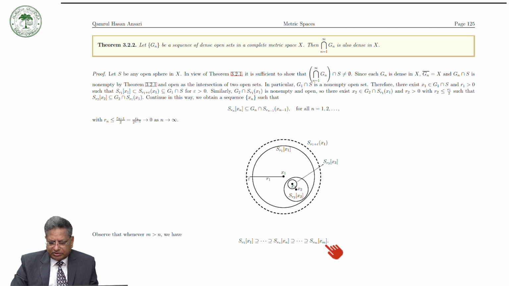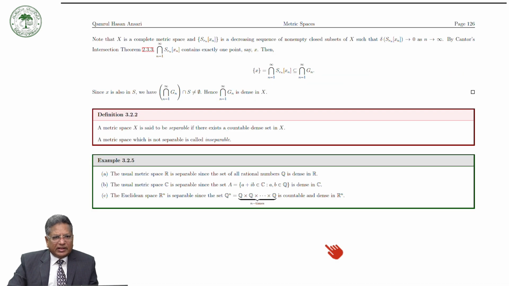So this means that the closed balls S[rn, xn] form a decreasing sequence of non-empty closed subsets of X. And note that X is complete.